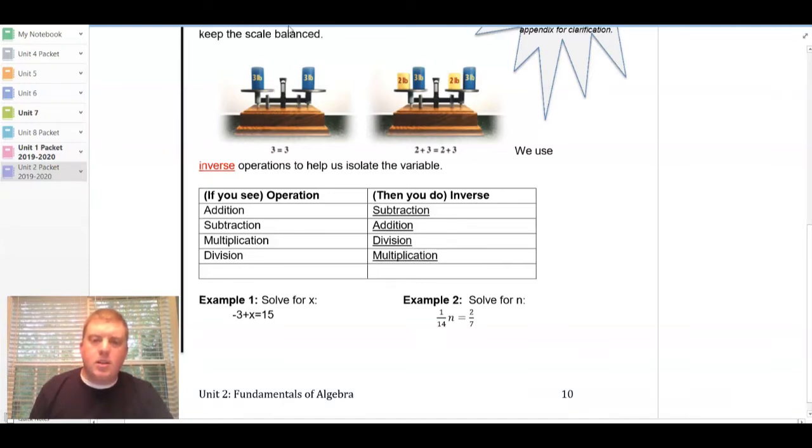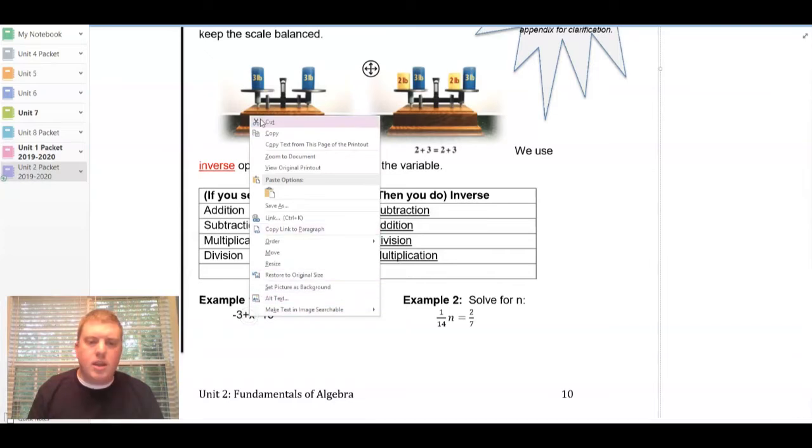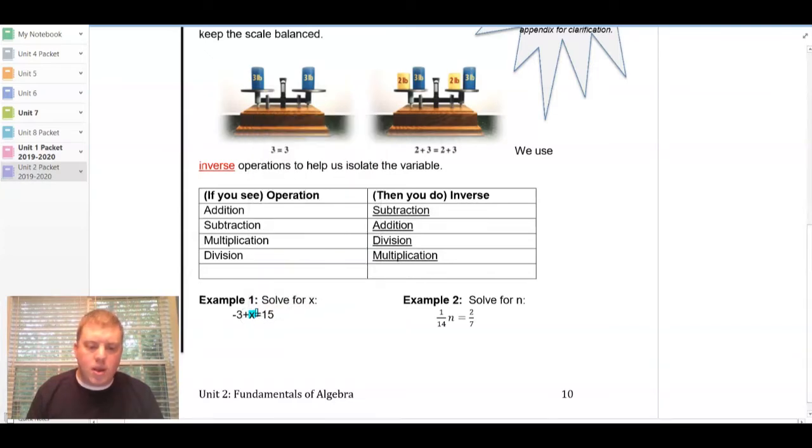Alright, so let's jump in and look at an example. In example 1, we are asked to solve for x. So what we need to do is get that x variable all by itself. We want to get it so that it's the only thing on either the left side of the equation or the right side of the equation. It doesn't matter which, as long as it's by itself. So if we look at what is happening to that x, we are adding a -3, or you could look at it as subtracting a 3. So to undo a -3 and to move it to the other side, cancel out a -3, we would want to add 3.